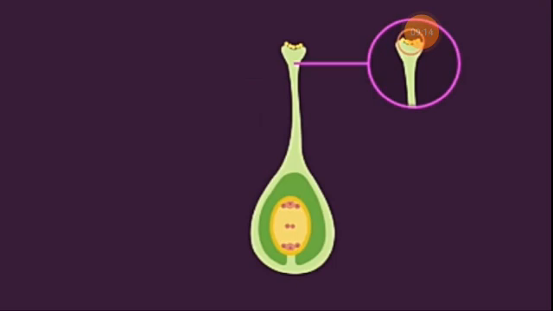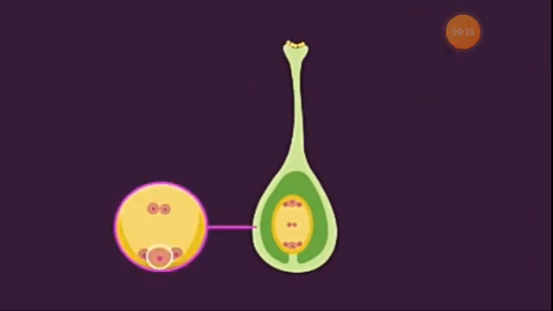Let's zoom into the structure of a typical pistil, a female reproductive part of the flower. The pollination process has caused the pollen grains to safely land on the stigma, which is seen here. You can see on the screen. For fertilization to occur, male gametes need to reach the lower part of the pistil called the ovary, where the female gametes await. The female gamete, or egg cell, is present inside the ovary.